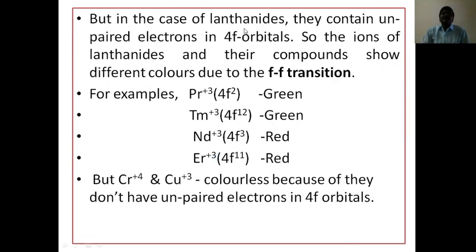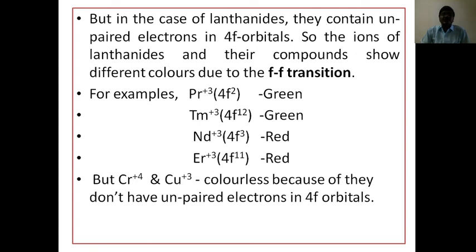But in the case of lanthanides, they contain unpaired electrons in 4f orbitals. So the ions of lanthanides and their compounds show different colors due to ff transition. Whatever it may be, the formation of colored compounds is due to transition, either dd transition in case of d block elements, or ff transition in case of f block elements.